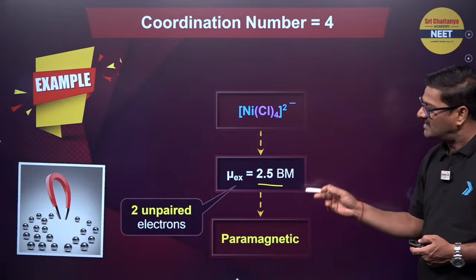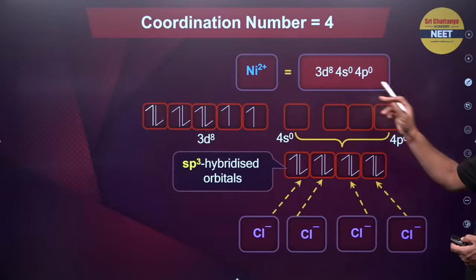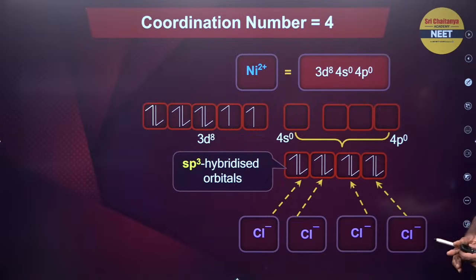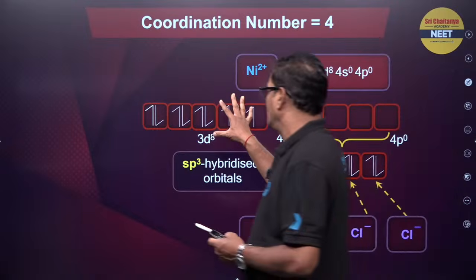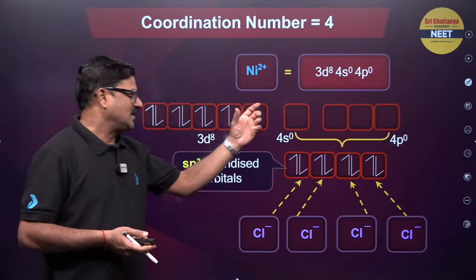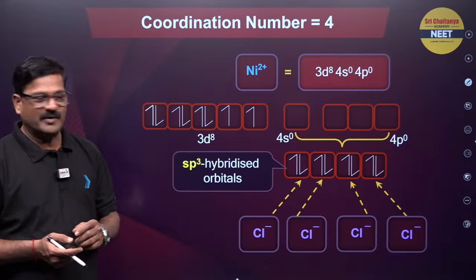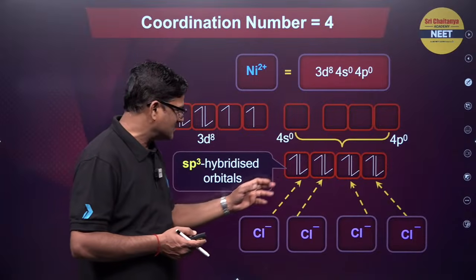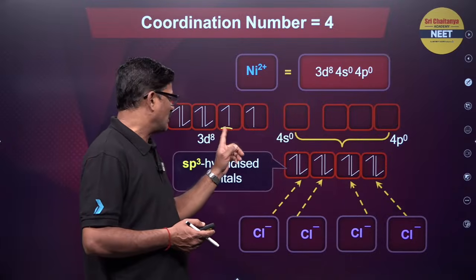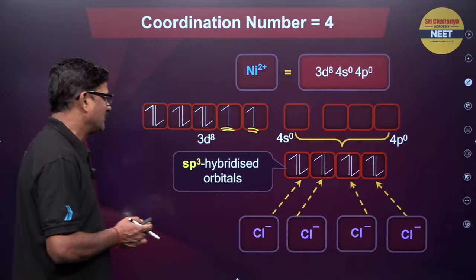These 2 unpaired electrons आने के लिए hybridization कौन सा चाहिए आपको? So that nickel का जो 3d8 4s0 4p0, nickel 2 plus का. So 3d8 का जो electron configuration है ना, it comes like this, so that the s orbital and 3 p orbitals of 4p are being combined, so that Cl minus एक electron pair देके, and these are all paired electrons. So this one and this one become unpaired electrons.